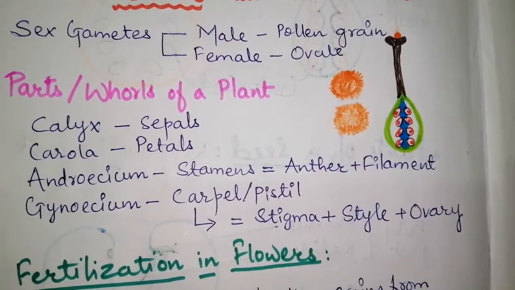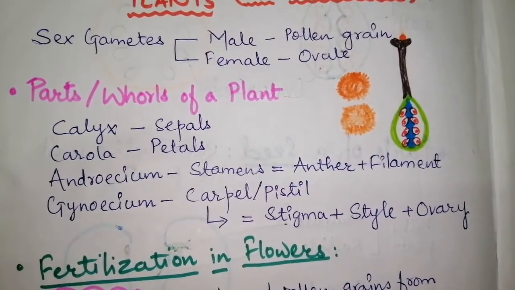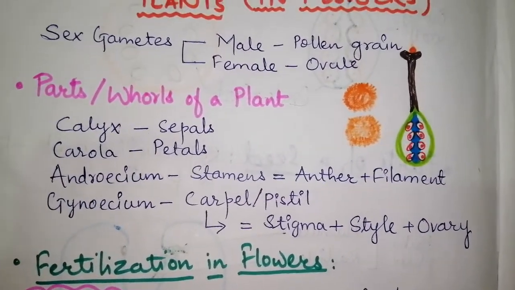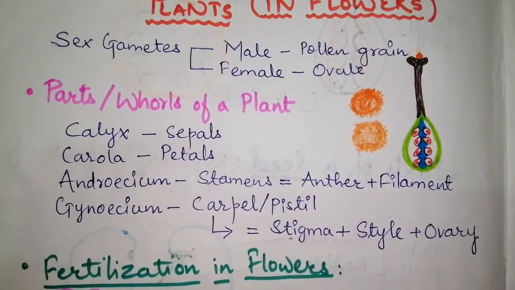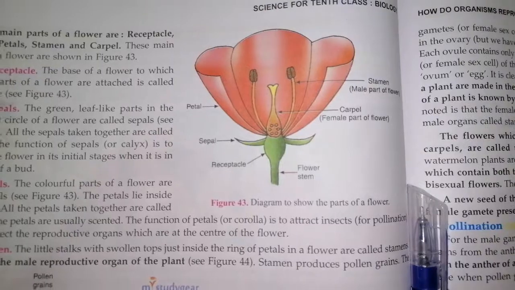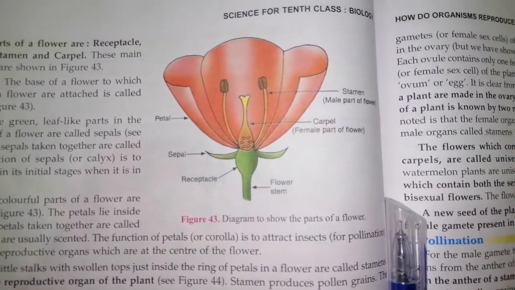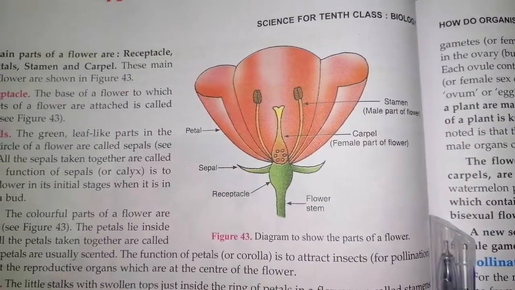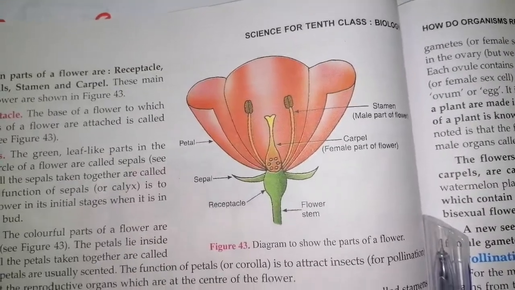Now let us look at the diagram that shows you all the four whorls or the structure of a simple flower.